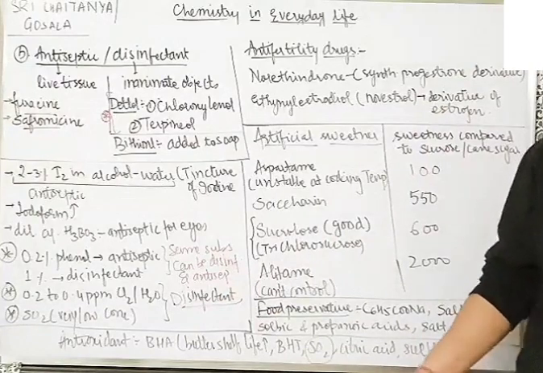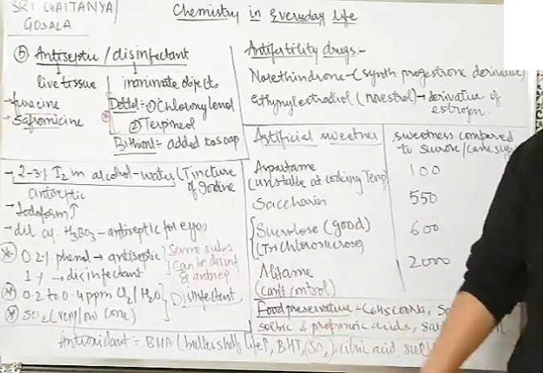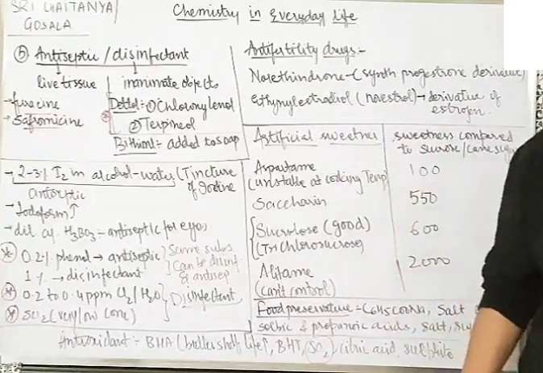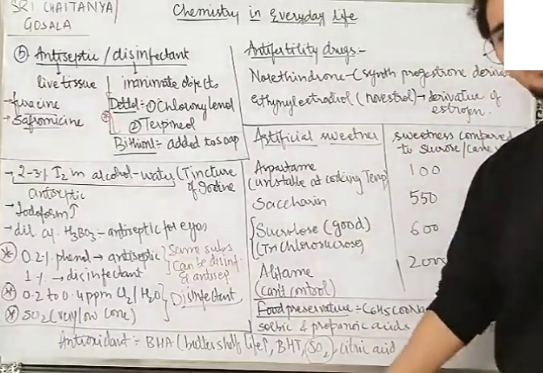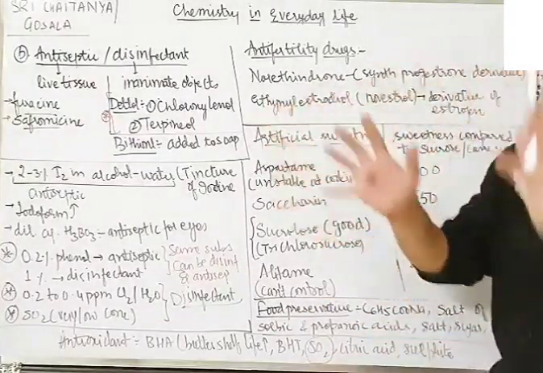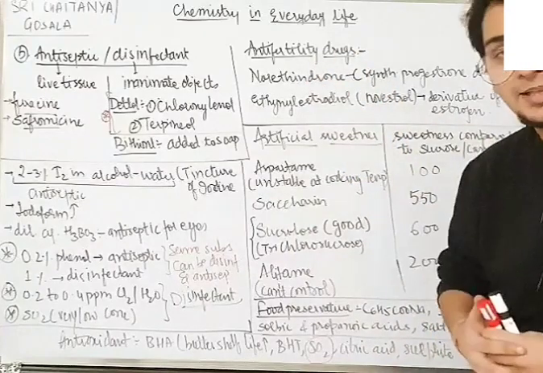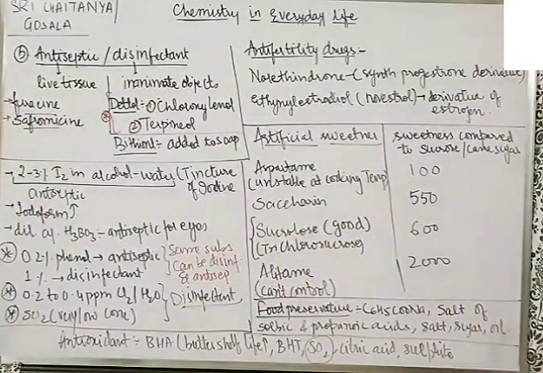Why? Simple, because SO2 can be oxidized, so it can sacrifice itself to save the food particles. CO2 is already in the highest oxidation state and cannot be further oxidized, so it is not used as an antioxidant. Anyway, logic does not matter, just memorize them. If you start searching for logic in everything, you will waste a lot of time in chapters like this, which are more memory based than logic based. So these are used as antioxidants, and this is all. Now, talking about soap and detergent in the next part, we have to do that and the chapter will be over.